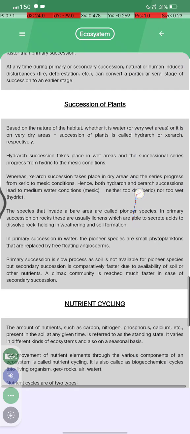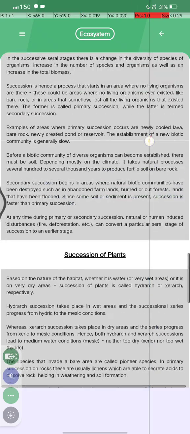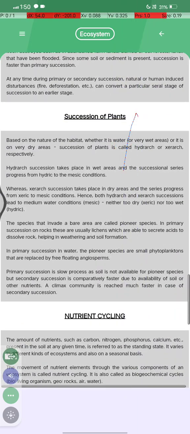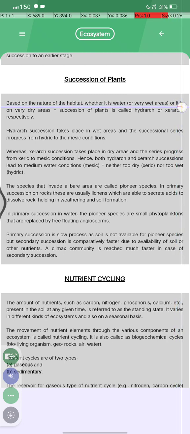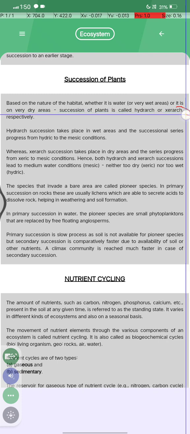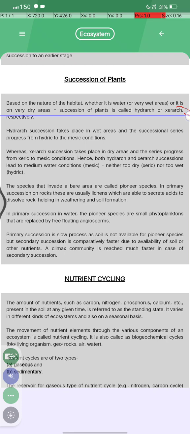Okay, सक्सेशन ऑफ प्लांट क्या होता है? तो based on the nature of habitat, whether it is water or dry areas, succession of the plant is called hydrarch and xerarch respectively.